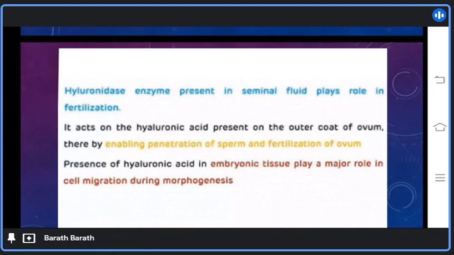Hyaluronidase enzyme present in seminal fluid plays a role in fertilization. It acts on the hyaluronic acid present on the outer coat of the ovum, thereby enabling penetration of sperm and fertilization of the ovum. Presence of hyaluronic acid in embryonic tissue plays a major role in cell migration during morphogenesis.